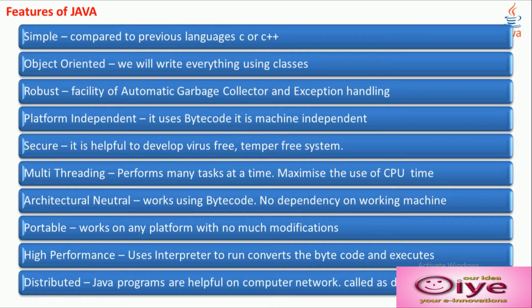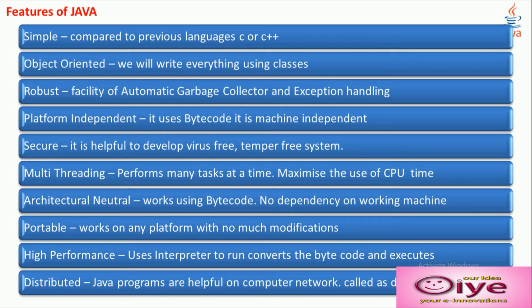It's simple compared to previous languages like C or C++. Object oriented: we write everything using classes. Even the main is within the class, not like C or C++. Robust: the facility of automatic garbage collection and exception handling is there in Java. Platform independent: it uses bytecode and it is machine independent. If you create bytecode on one machine, you can run it on any operating system or any machine.